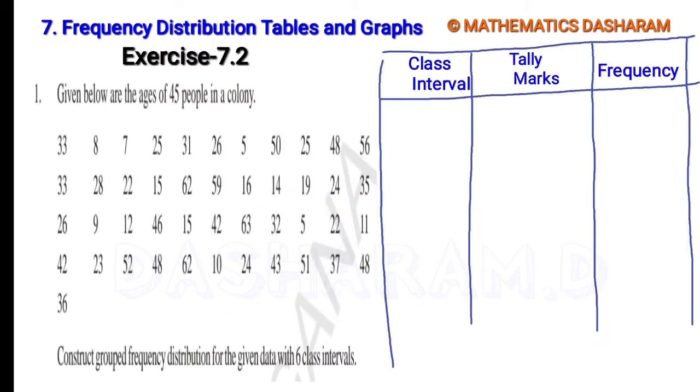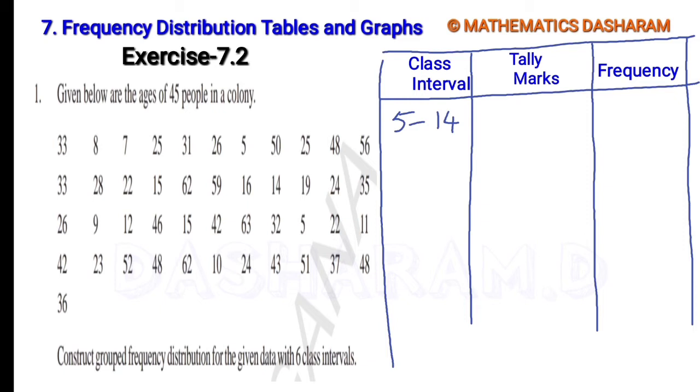So here is a table. In this, the first column is class interval, the second is tally marks, the third is frequency. Frequency means the number of people in the particular class interval range. The minimum value from the data is 5 and the length of a class interval is 10. So 5 to 14 is the first class interval.